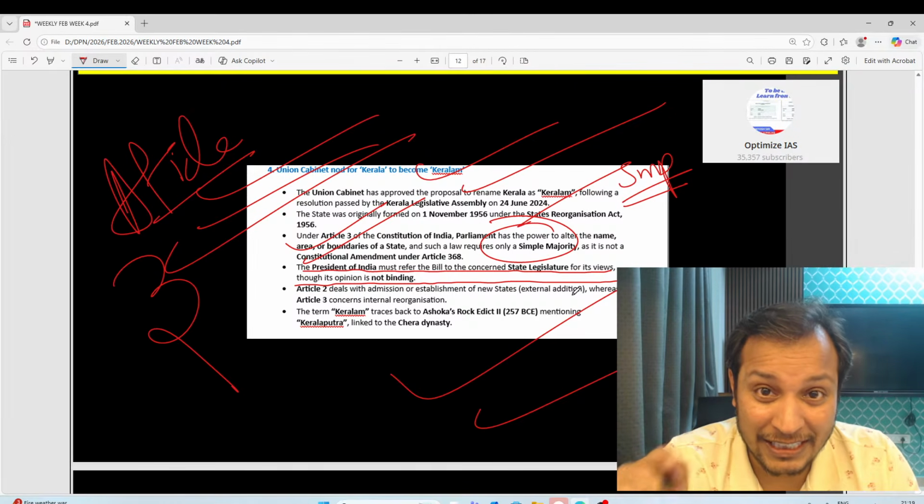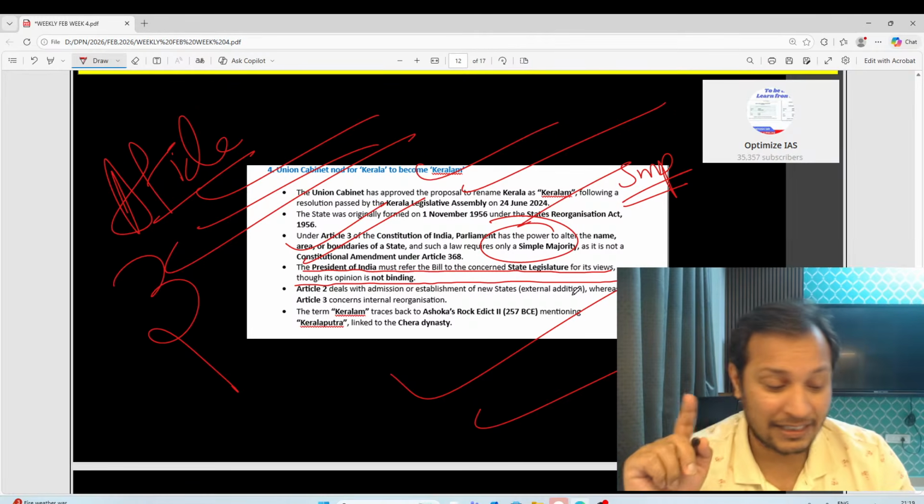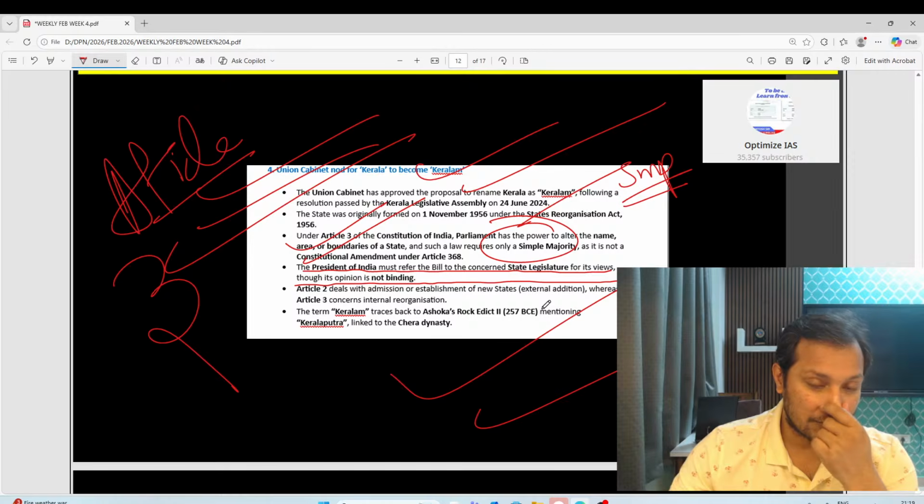And the President has to send that bill for the view of the state. However, the view of the state is not binding on the President. I hope you know that.